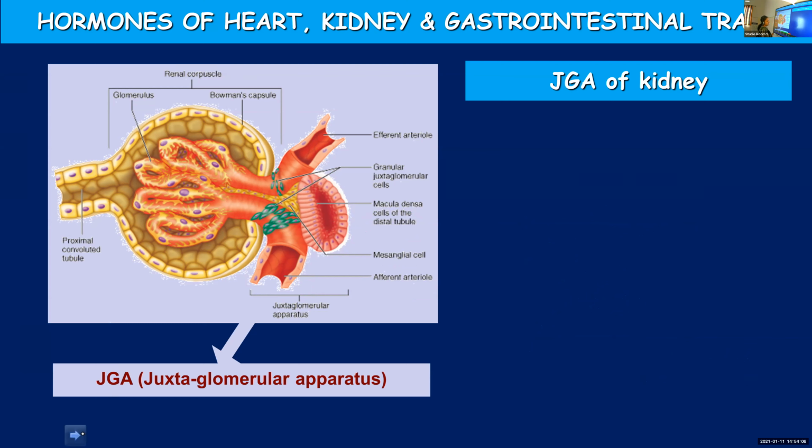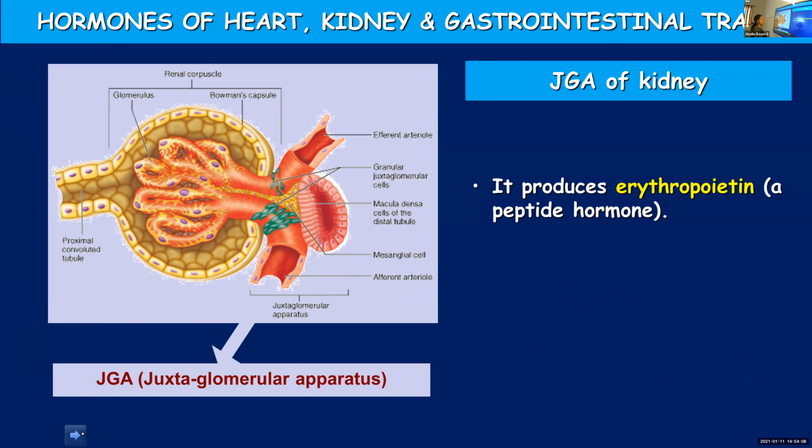Juxtaglomerular apparatus produces a peptide hormone known as erythropoietin. And this erythro word is reminding you of something. Erythro means? Red. So erythropoietin is the name of the hormone produced by juxtaglomerular apparatus. It promotes erythropoiesis.